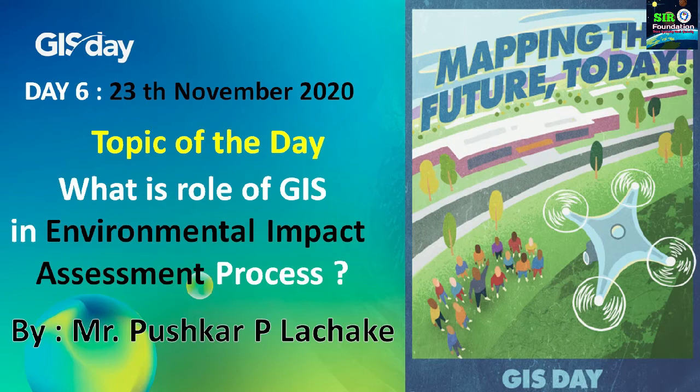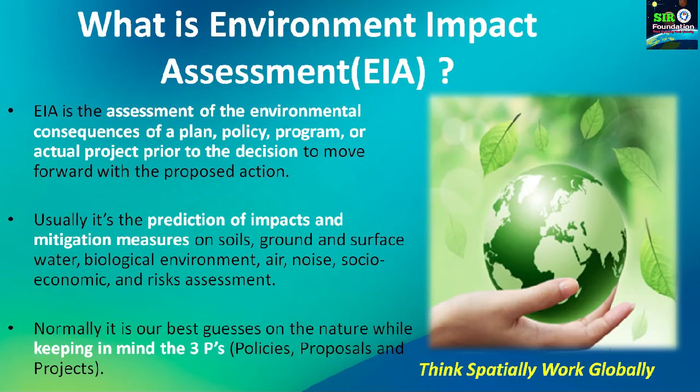So, let's start. What is this environmental impact assessment and how do GIS and remote sensing technology help us to do this particular activity? So, here you can see what the environmental impact assessment process is. EIA is a short form of environmental impact assessment, so I will use EIA throughout the presentation. Remember this particular thing. EIA is the assessment of environmental consequences of a plan, policy, program, or actual project prior to the decision to move forward with the proposed action.